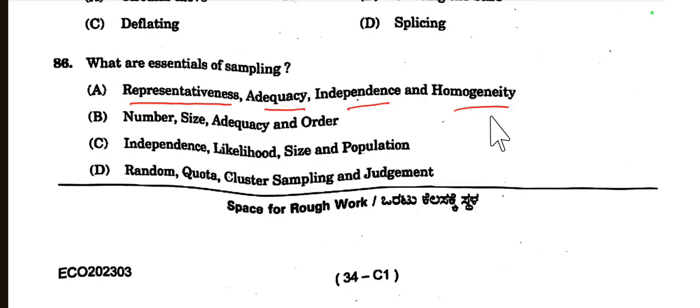Other essentials of good sampling include focusing on the objective of the research, having flexibility to adjust based on circumstances, using an appropriate sampling method and properly selecting the sample unit. So these are the essential characteristics of sampling. So option A is the right choice.